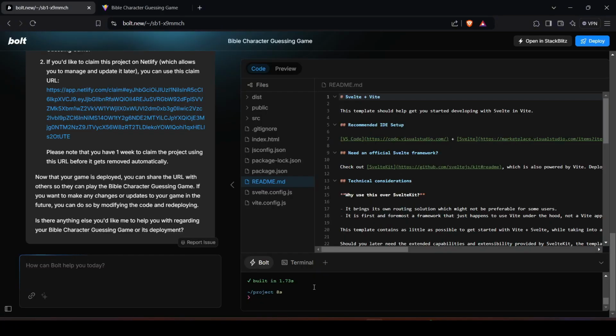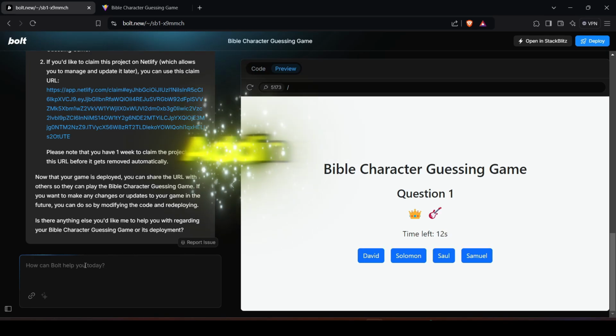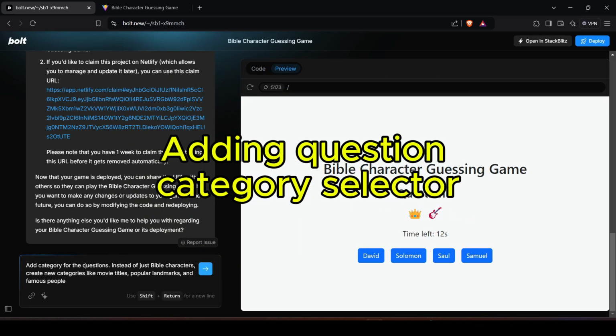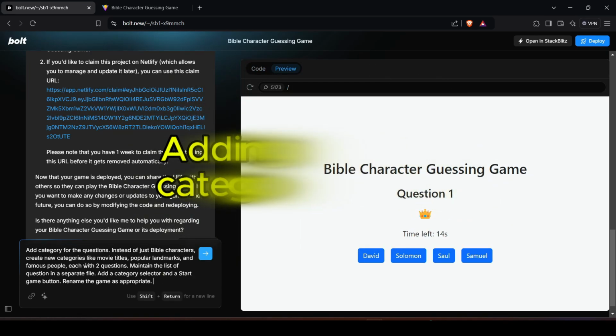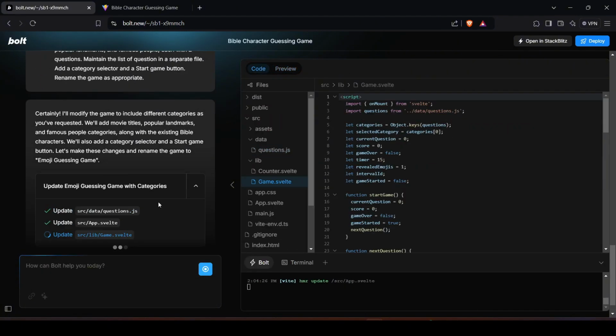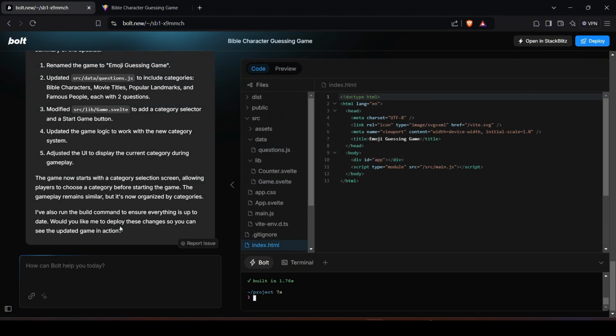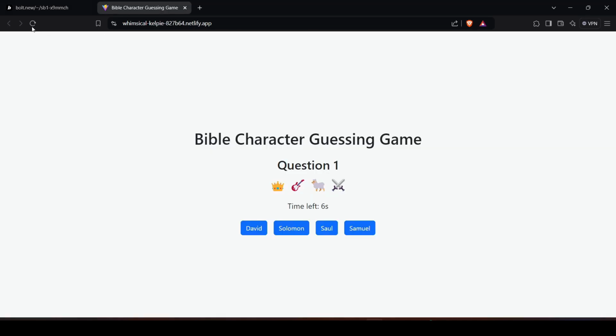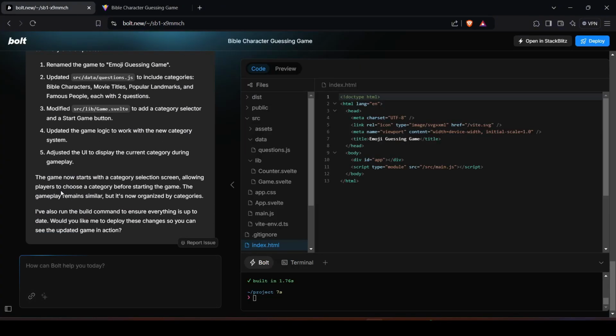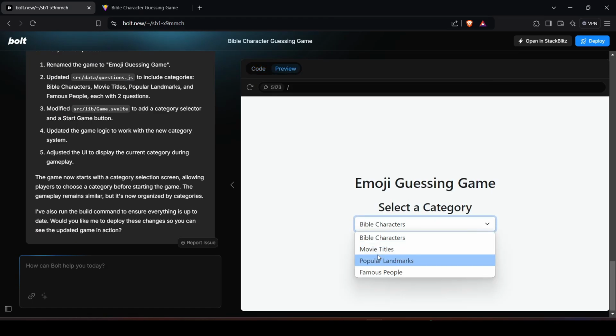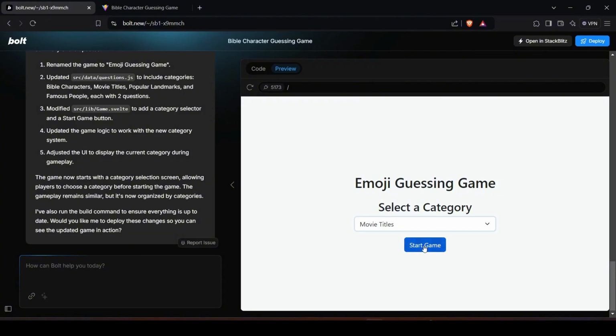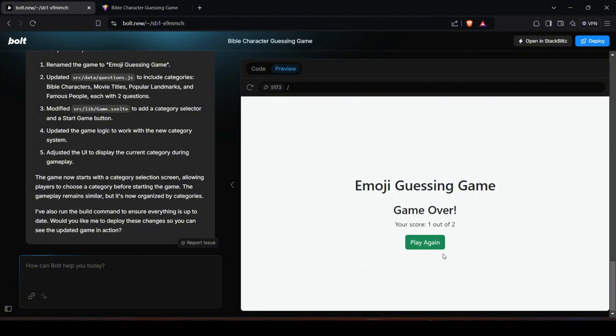Now let's try to improve upon this. Okay, let's try to add a question category. Let's see what will happen. So it says there that it also ran the build, so maybe we can see the changes here. Not yet, so this doesn't make sense. It just ran the build, but it didn't run the dev script. Okay, nice. We can select different categories here. Let's try movie titles. Lion King, Casper. Okay, 1 out of 2. I made a mistake. Anyway, it works.